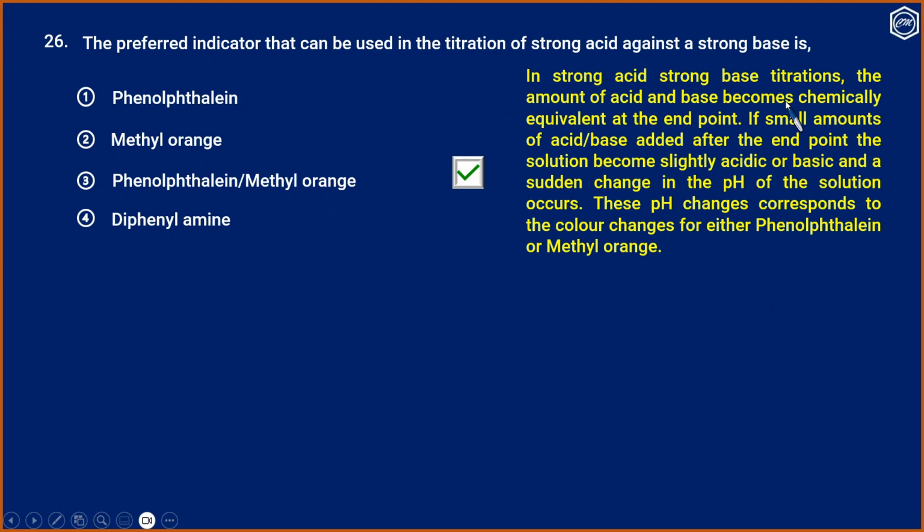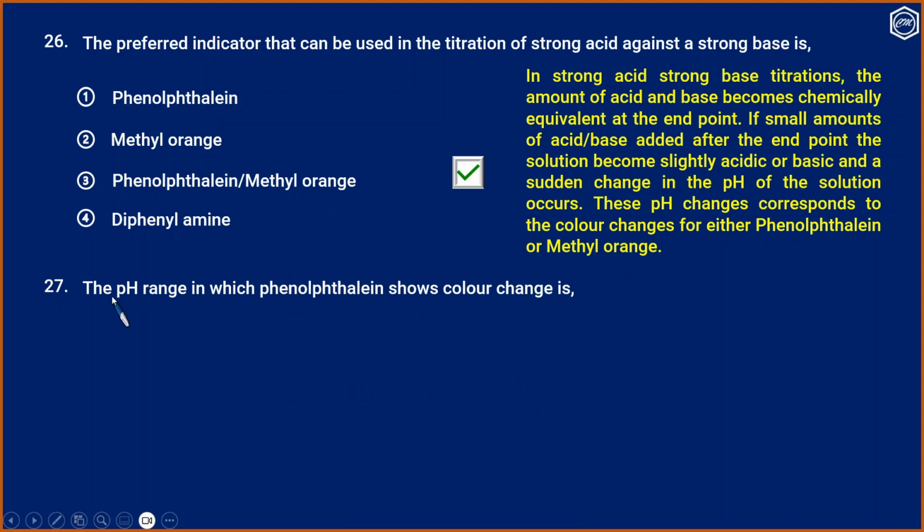In strong acid strong base titrations, the amount of acid and base become chemically equivalent at the end point. If a small amount of acid or base is added after the end point, the solution becomes slightly acidic or basic, and a sudden change in the pH of the solution occurs. These pH changes correspond to the color changes for either phenolphthalein or methyl orange.